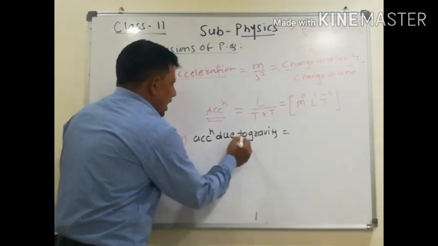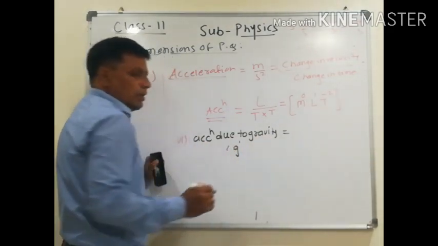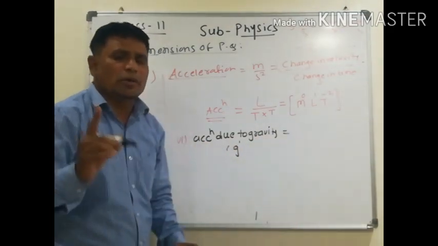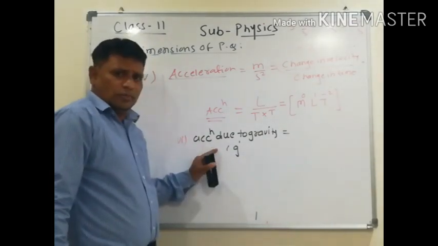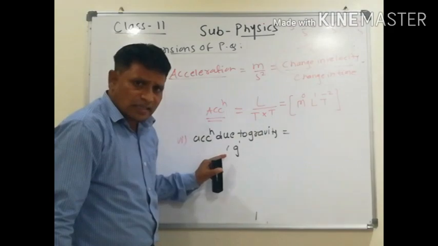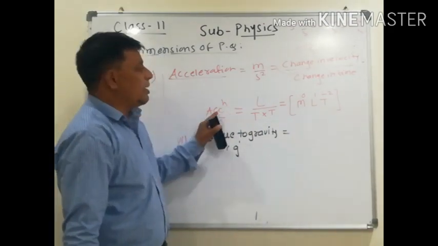It is the acceleration produced in the body due to the gravitational force. But it is an acceleration, so its dimension is same as acceleration.